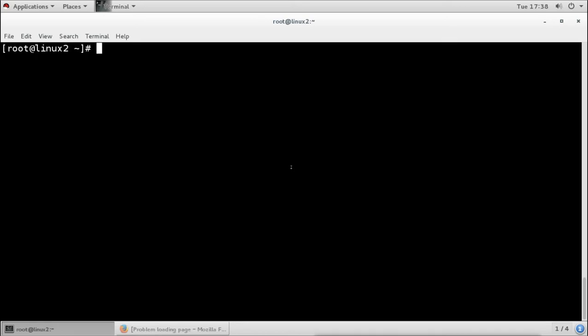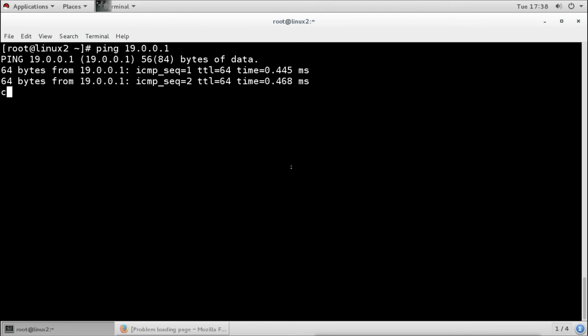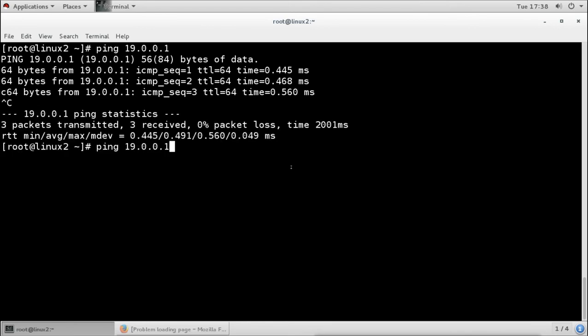Now from the client side, if you try to ping the server, it is connected to the server, but if I try to ping any internet site, it is not going to reply because it is not connected to the internet.